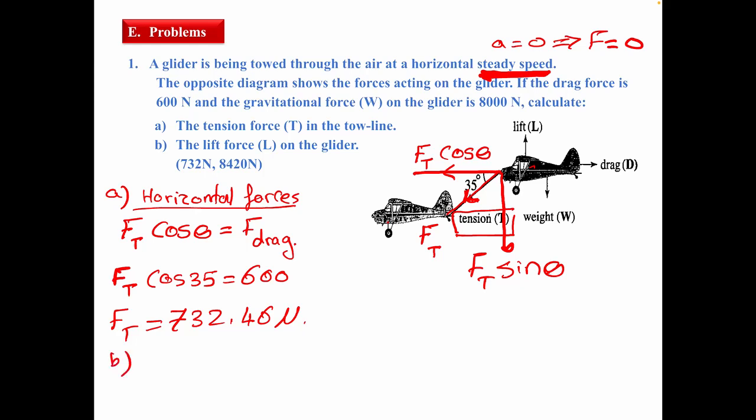Number B, the lift force L on the glider. This glider doesn't move up or down. So what about the vertical forces? Vertical forces will be equal. The forces upward equal the forces downward. What about the forces upward? Only one force, which is the lift force, Fl. The forces downward are the weight and also Ft sin theta.